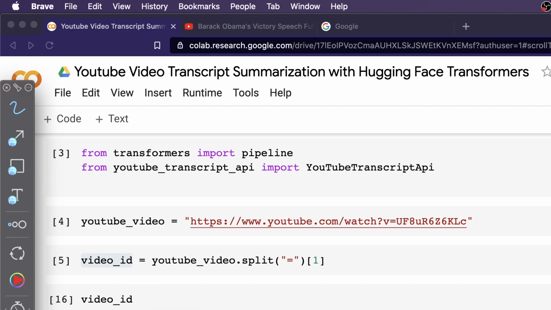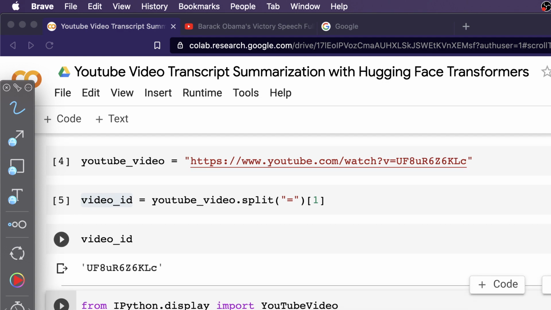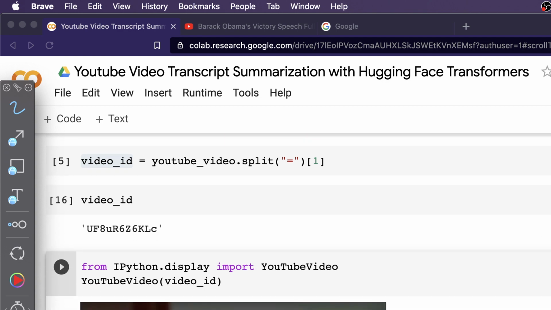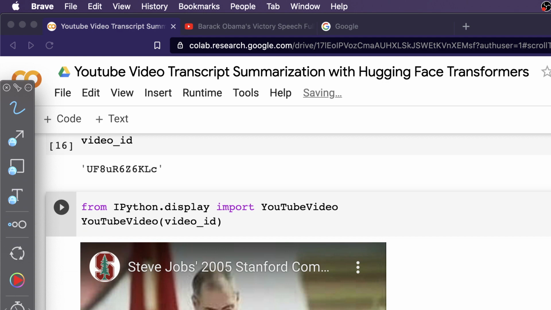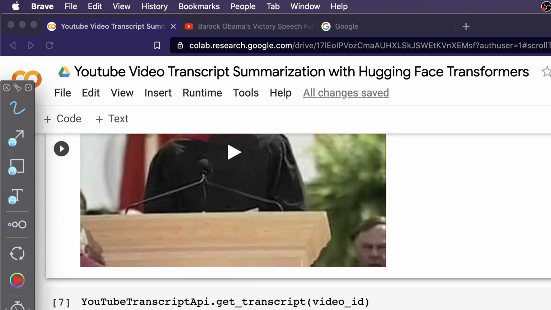Once the video ID is there, the next thing I'm doing is displaying the video, just to show you what video we are trying to summarize. It is not important for this project, but it is just to show you what we are trying to transcribe. Next is the important part, where we get the transcript.